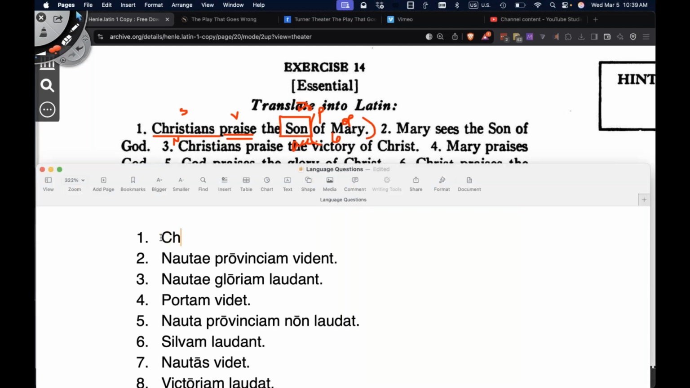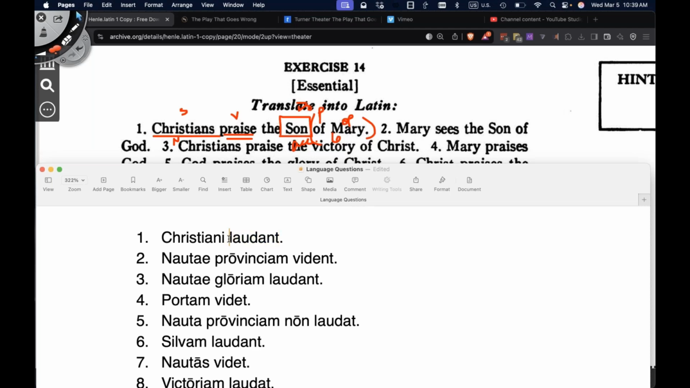So down here we would type in Christiani, because it's the Christians, plural. They praise: laudant, because it's they praise. We're using the -nt ending there at the end of laudo, laudas, laudat, laudamus, laudatis, laudant. Laudant means they praise. We're going to make that the end of the sentence.